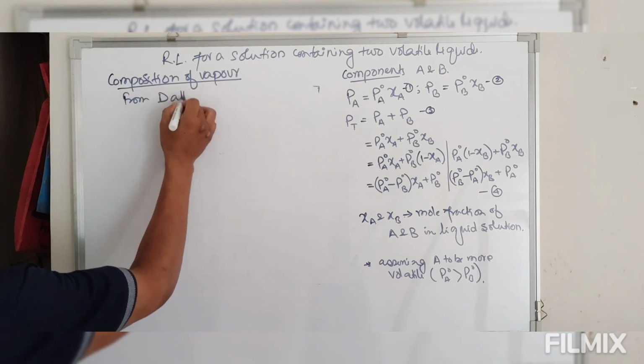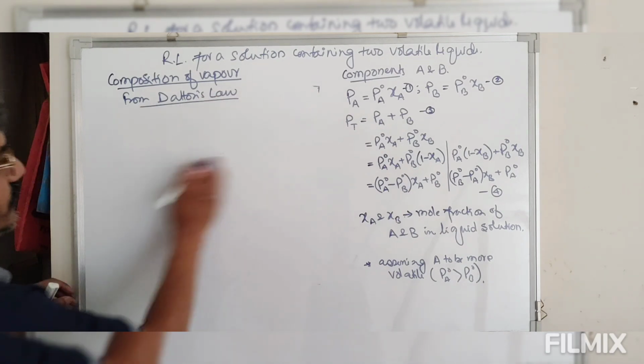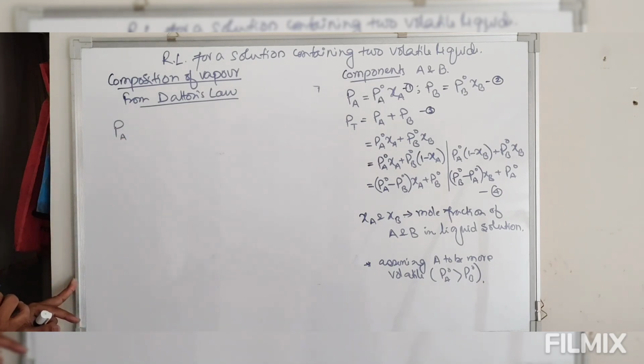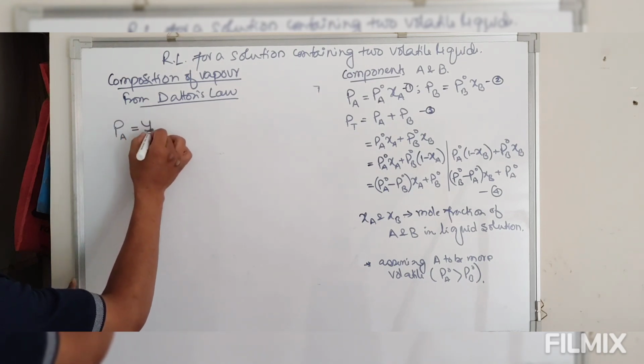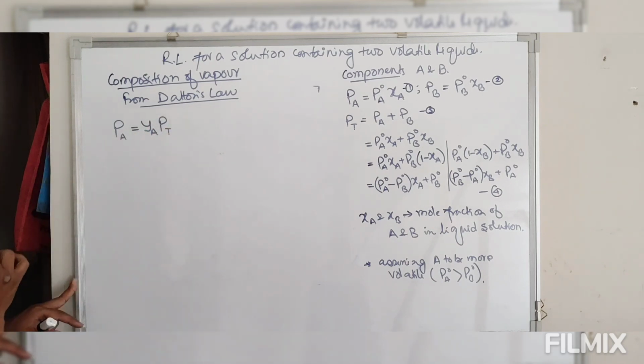From Dalton's law, vapor pressure of A, or the partial pressure of A, is equal to mole fraction of A in the vapor phase times total vapor pressure.